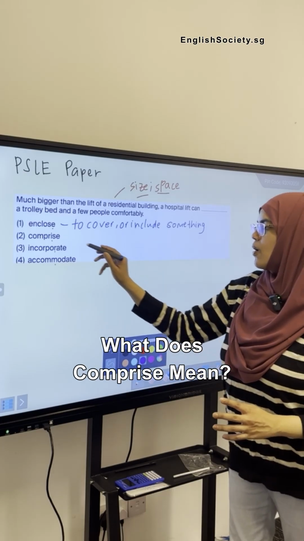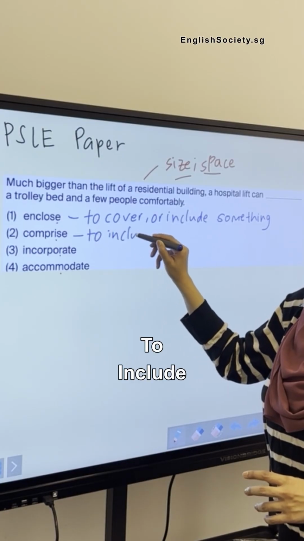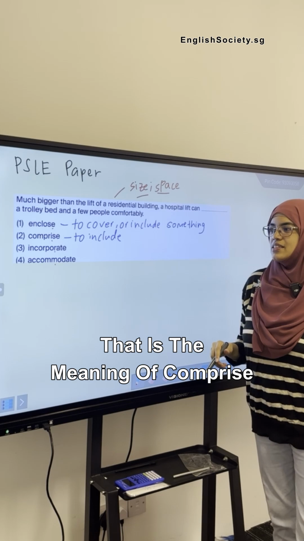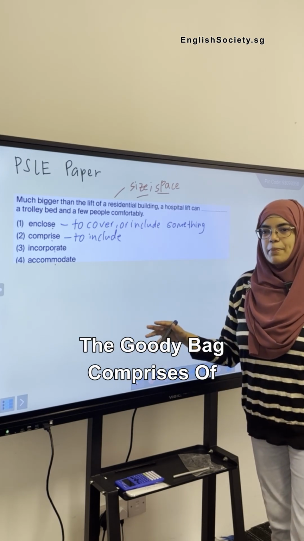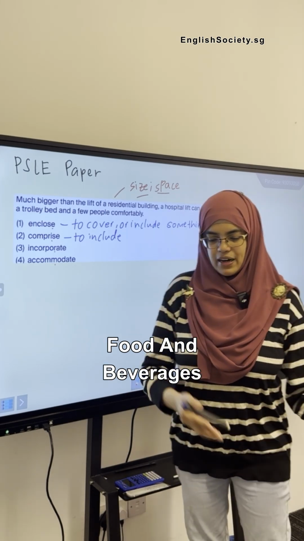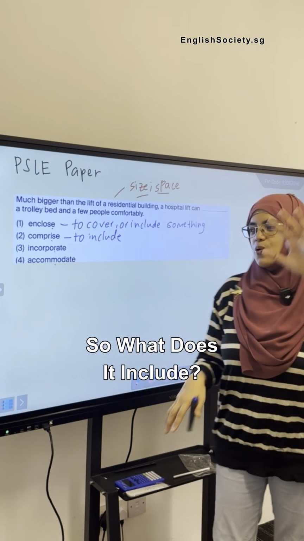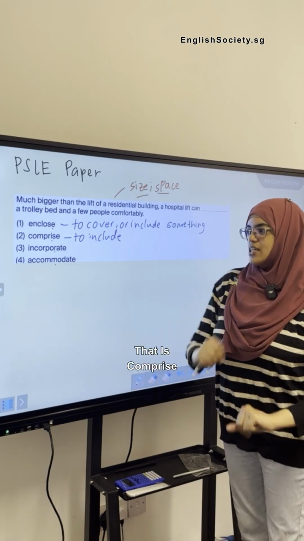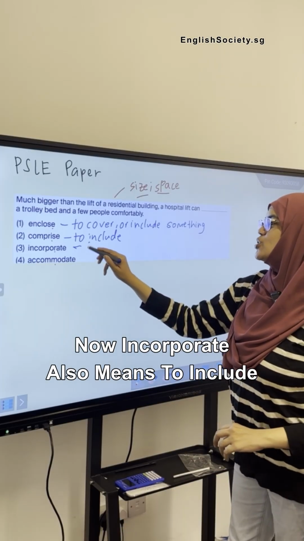Comprise. What does comprise mean? To include. That's the meaning of comprise. You may have seen it somewhere, like the goodie bag comprises of food and beverages along with a few free gifts. So what does it include? That's comprise. Now, incorporate also means to include.